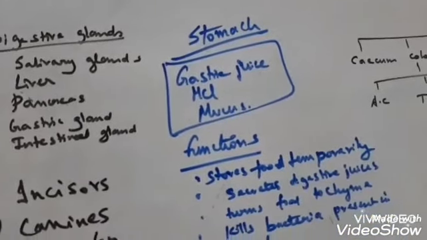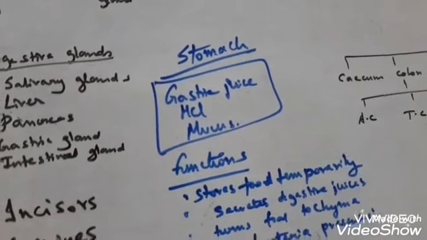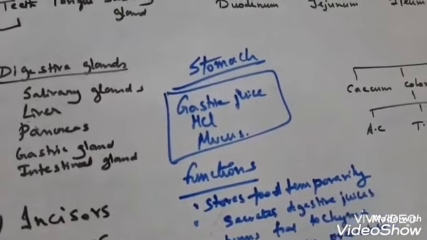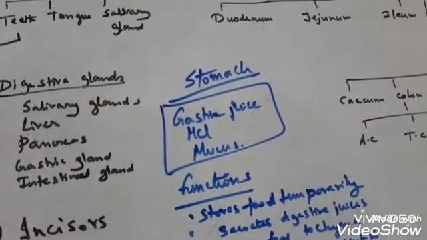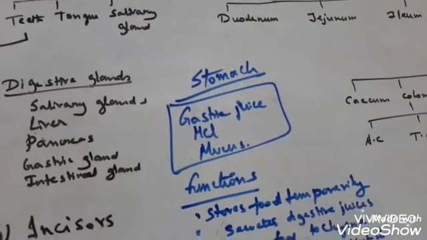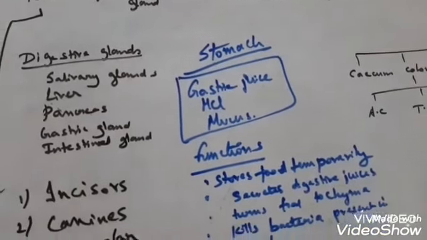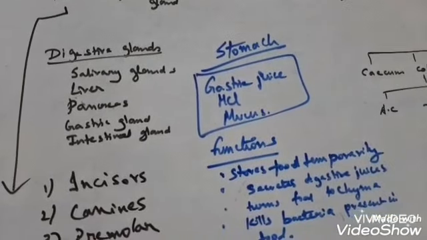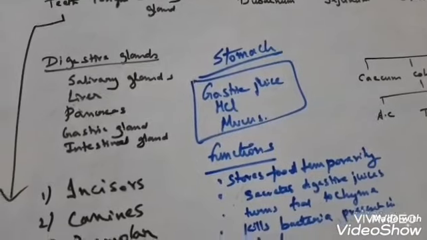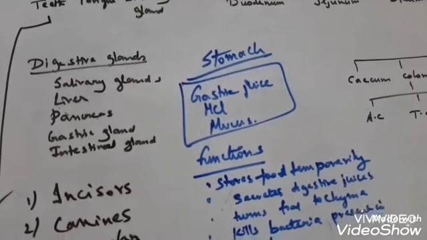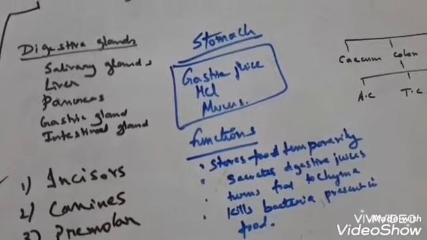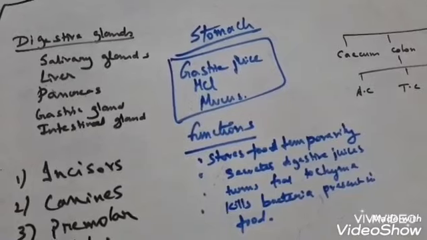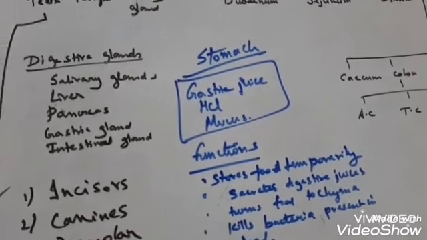Now the stomach stores the food temporarily till it is partially digested and ready to reach the small intestine. Next function is it secretes gastric juices that help in the digestion of the food. Next it churns the food into a fine pulp called chyme. Chyme is the semi-solid food that mixes with gastric juice. And then hydrochloric acid kills the bacteria present in the food. So these are the functions of the stomach.